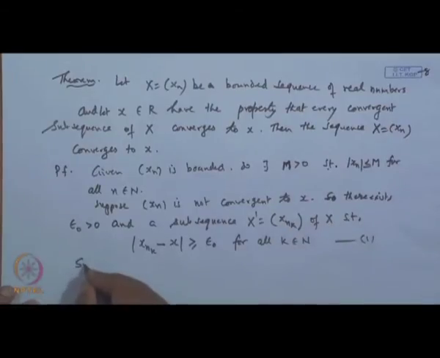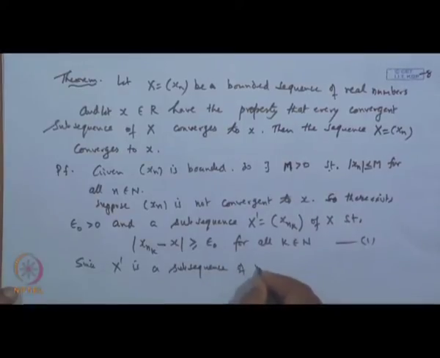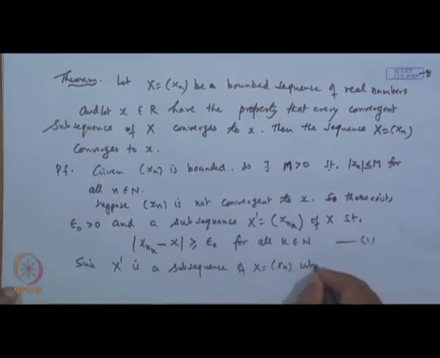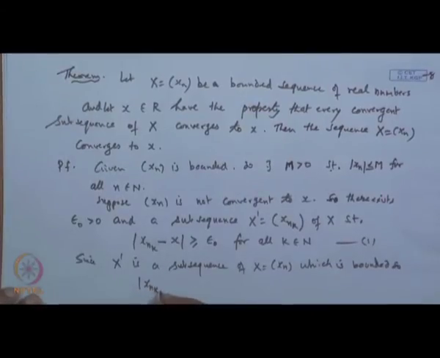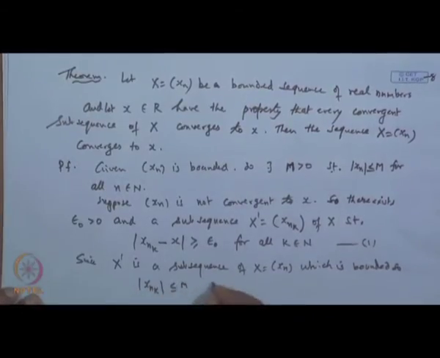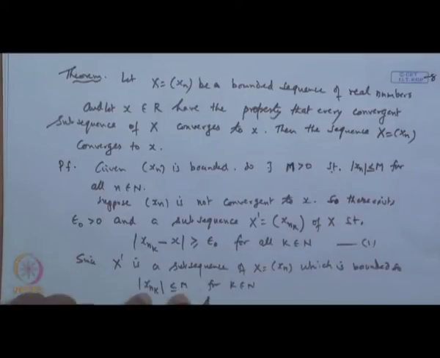Since x dash is a subsequence of x, which is bounded, all the terms of the sequence x_{n_k} are also less than or equal to M for all k belongs to N. This criteria will help. Now, this subsequence is a bounded sequence. So, x dash itself is a sequence, and it is a bounded sequence.